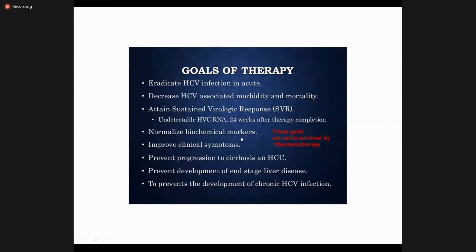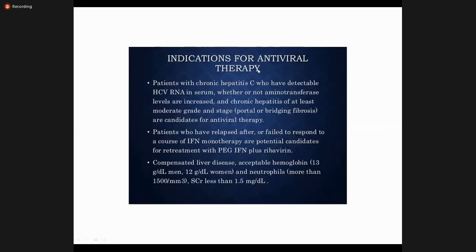Normalize biochemical markers, improve clinical symptoms, prevent progression to cirrhosis, prevent development of end stage liver disease, and prevent development of chronic HCV infection. Now, what are the indications of antiviral therapy? Unlike hepatitis B, hepatitis C does not have 5 stages as we have discussed, like immune tolerant and chronic and all these. Patients with chronic HCV who have HCV RNA in the serum, whether or not aminotransferases are increased, and chronic hepatitis C with fibrosis are candidates.